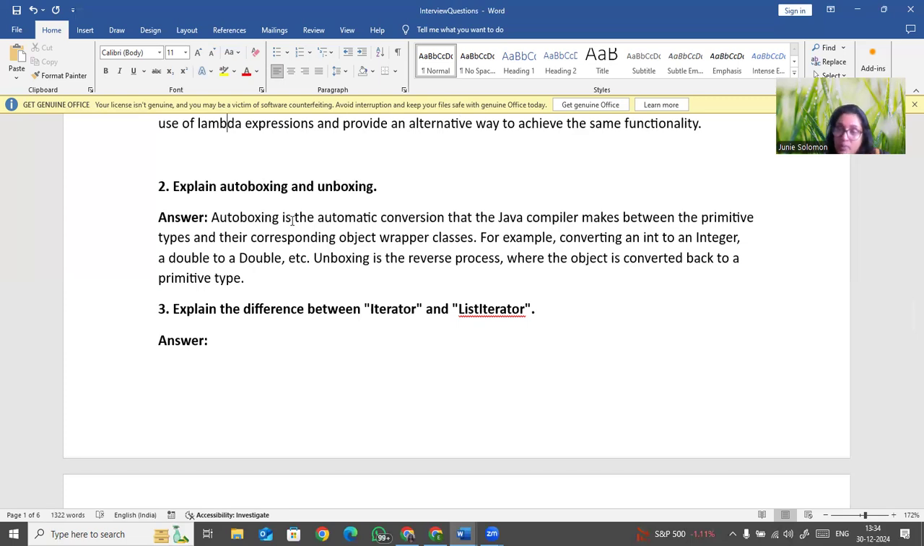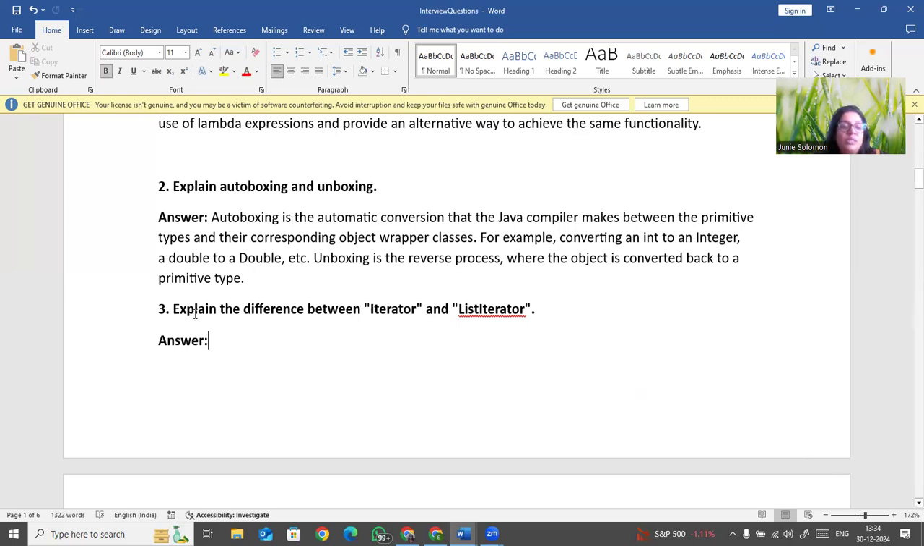If you convert the primitive data type to the wrapper class, it is called autoboxing, and the reverse process is called unboxing. Okay, so it's very simple. In upcoming videos, I'll show you how to do this, I'll bring in certain examples. So autoboxing is converting the primitive data type to the object wrapper class. This is called autoboxing. And unboxing means the reverse, where you convert from the wrapper class to the primitive data type.